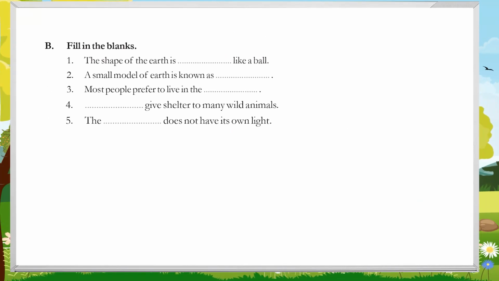B. Fill in the blanks. 1. The shape of the earth is like a ball. 2. A small model of earth is known as ___. 3. Most people prefer to live in the ___. 4. ___ give shelter to many wild animals. 5. ___ that does not have its own light.